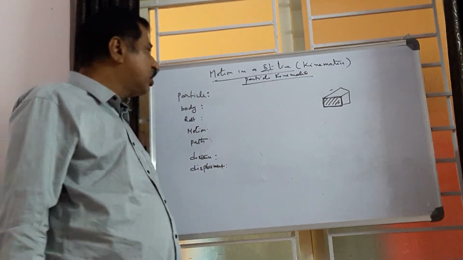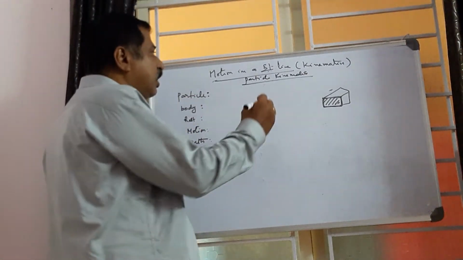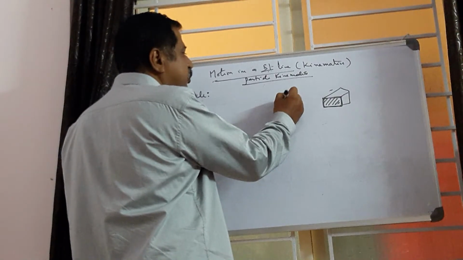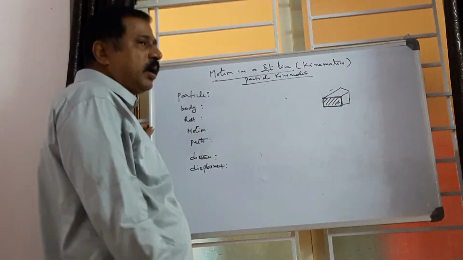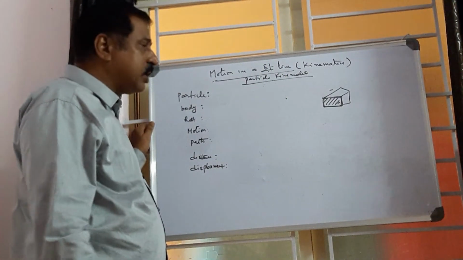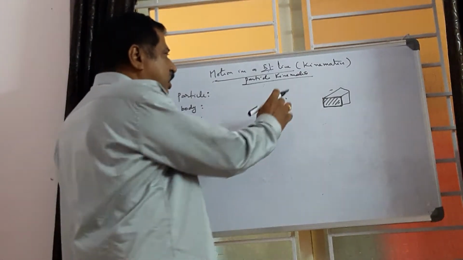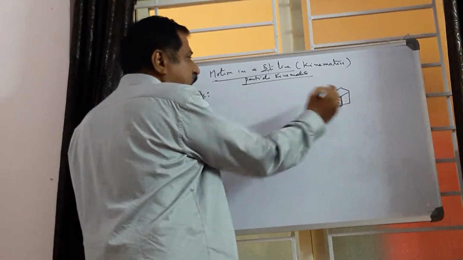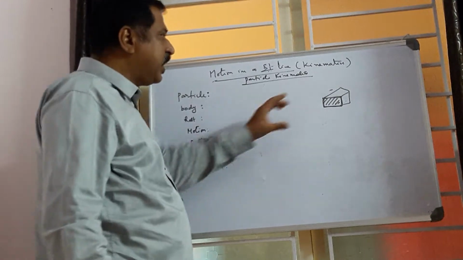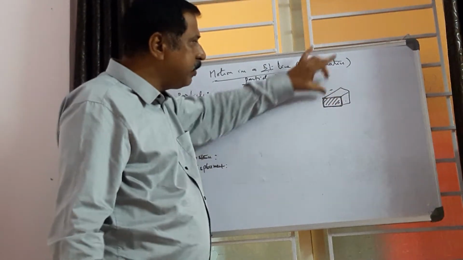First we want to know about the particle. A particle means an object which has negligible dimensions. Next one, body, which has finite dimensions. An object which has finite dimensions.